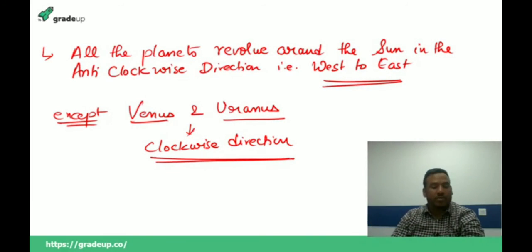But when we talk about these dwarf planets, the Pluto, the Ceres, the Eris, the Makemake, and Haumea, these planets do not have a fixed orbit, and they take lots of different times. Sometimes Pluto used to take 1200 years to revolve around the sun, and sometimes around 1400 years. This was the main problem. So Pluto was a planet till 2006, but in 2006 the International Astronomical Union removed Pluto from the list of the major planets and included it in the dwarf planets. Clear to all of you?